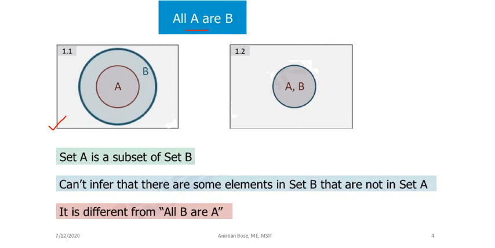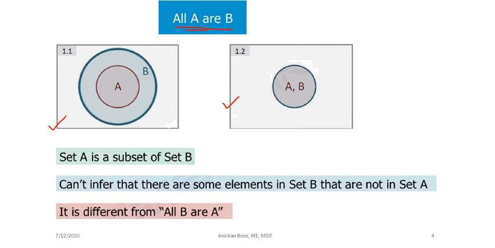Or you can think in this way also. This is also a Venn diagram in which the statement is true. That means A and B can be the same set.